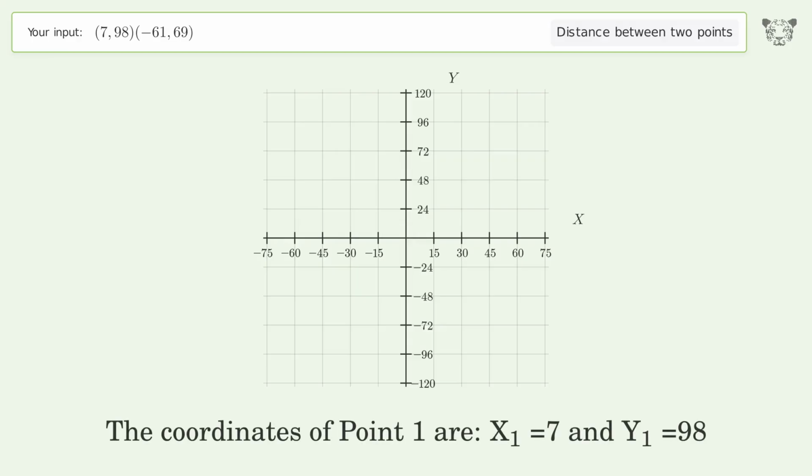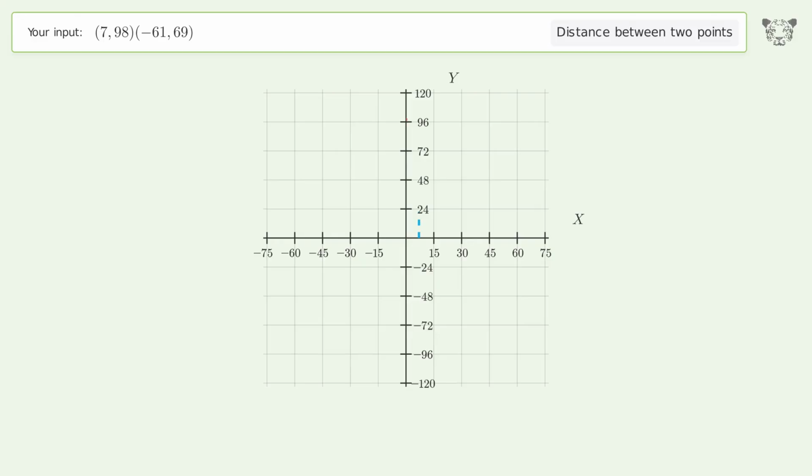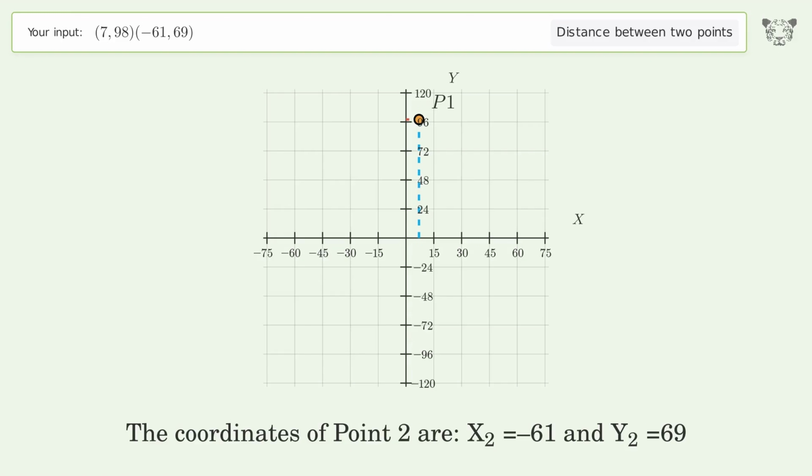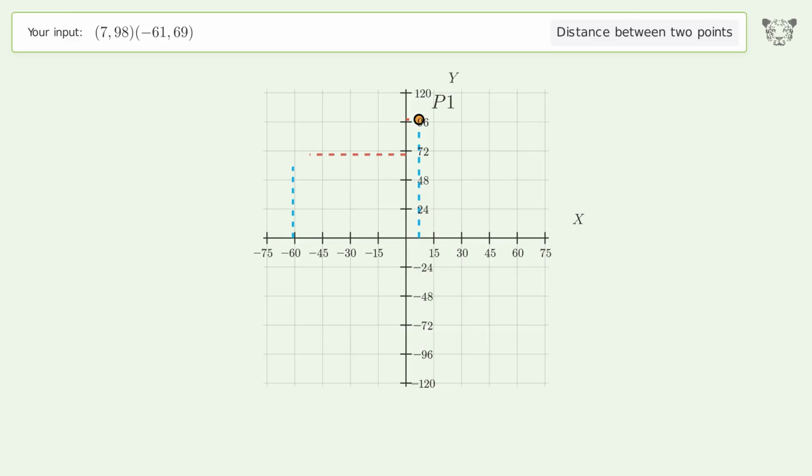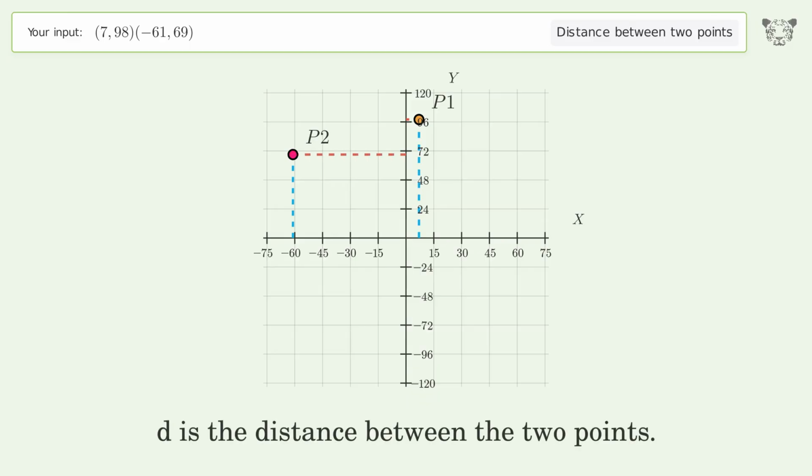The coordinates of point 1 are x1 equals 7 and y1 equals 98. The coordinates of point 2 are x2 equals negative 61 and y2 equals 69. D is the distance between the 2 points.